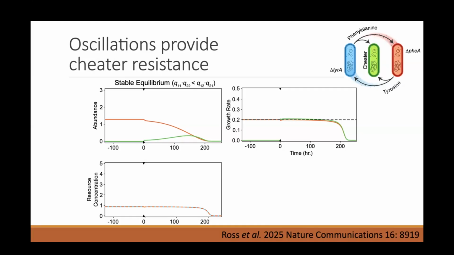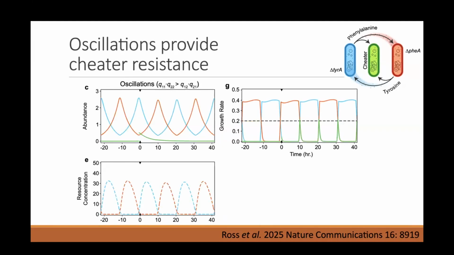A little bit like in Dervish's talk, the cheater grows, drives the cross feeders down below their threshold, and then the whole system crashes. However, if we're in one of these oscillating systems, then when we introduce the cheaters at time zero, they decay away and they're kept out. And the reason for that is because there are only very small moments of time when both resources are available for the cheater. So the cheater's growth rate most of the time is negative.